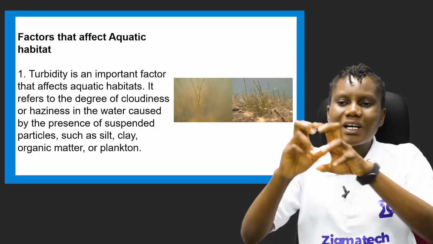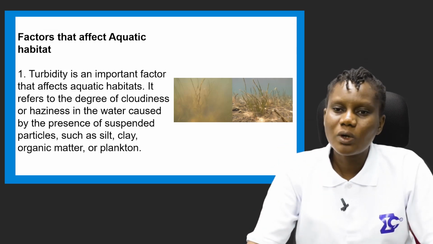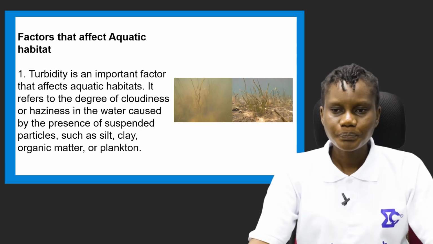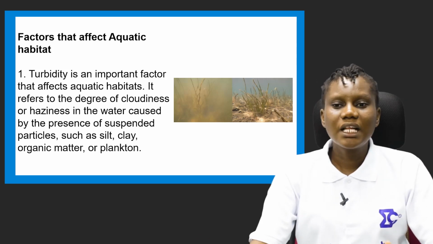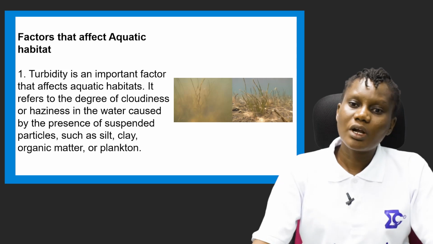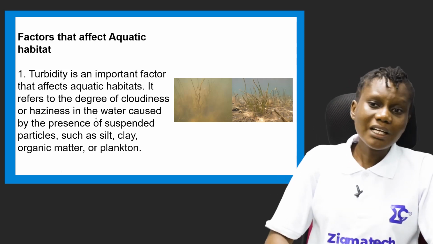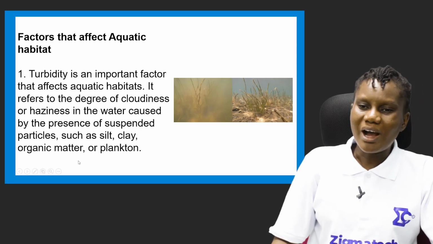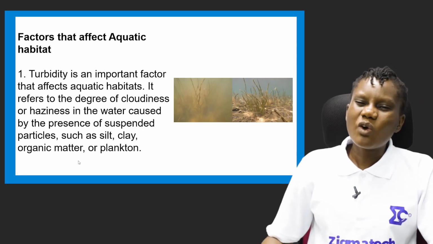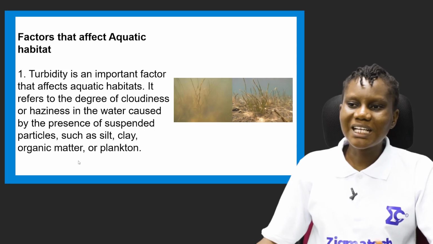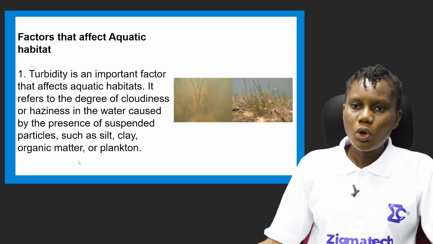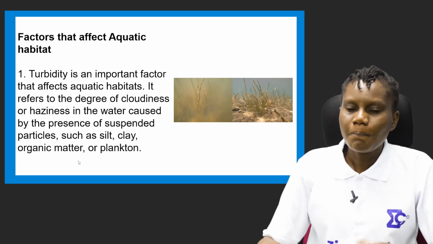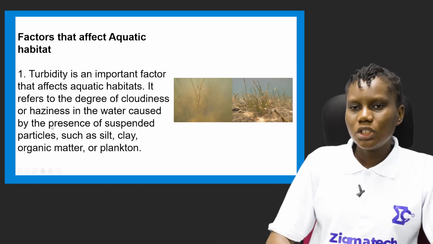So turbidity is the degree of cloudiness or haziness in the water caused by the presence of suspended particles such as silt, clay, organic matter, or plankton. Plankton is a plant that grows in water. So when you have them in excess, the water will be cloudy. It won't be clear. That is the word. When something is not clear, you can say it's turbid. The place is just cloudy and hazy in nature.